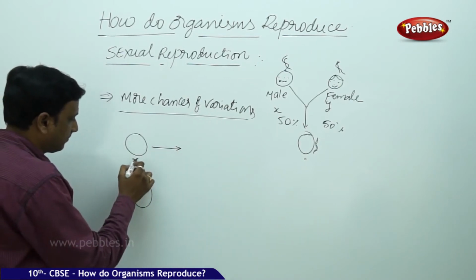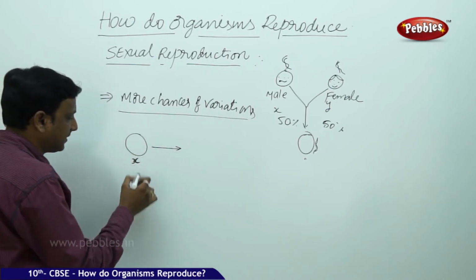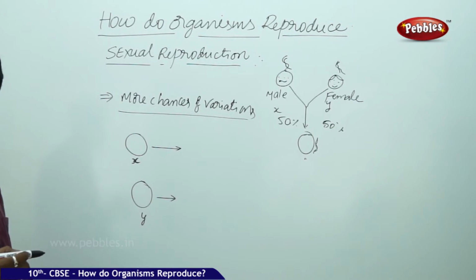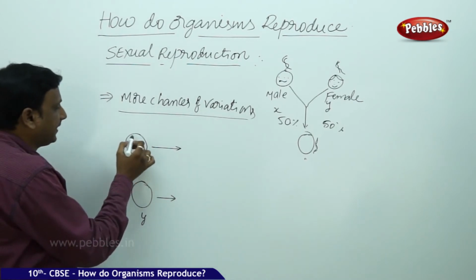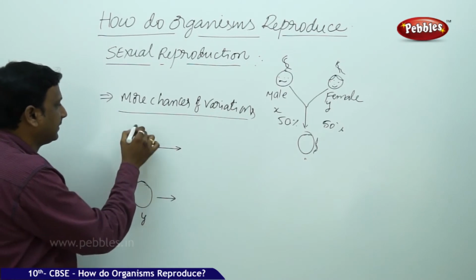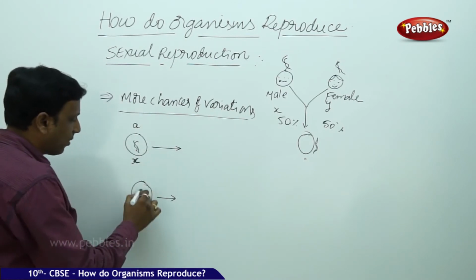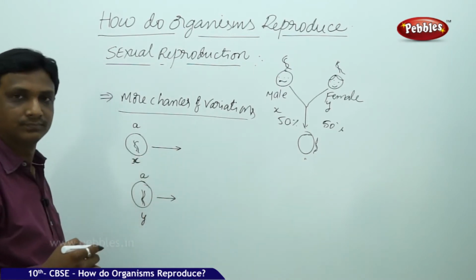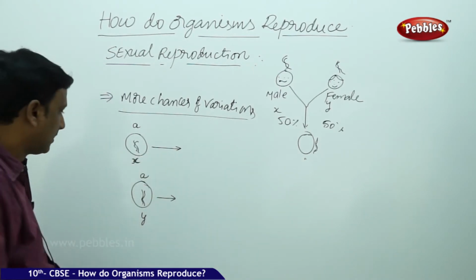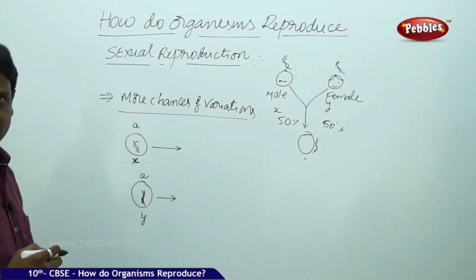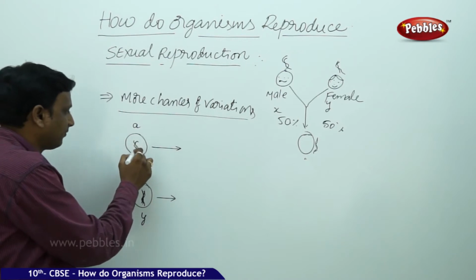Here, we consider this is one organism X and Y. So X contains the genetic material A, and Y contains genetic material A. This genetic material, the DNA, is in the form of chromosomes, and here also it is in the form of chromosomes.